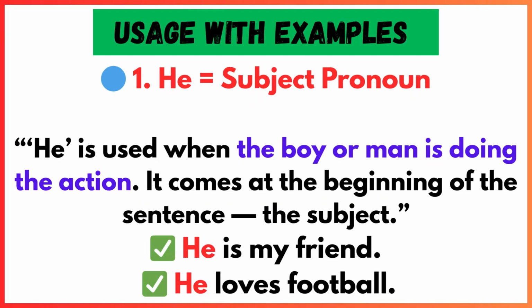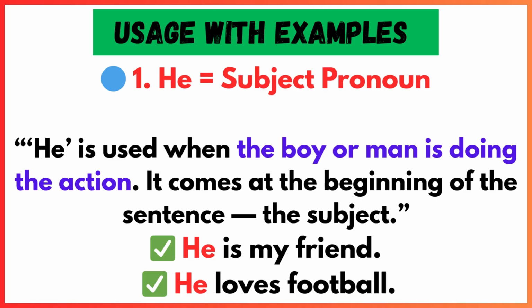Usage with examples. This section is all about helping you learn how to use he, him, and his in real sentences with practical examples. Number one, he, subject pronoun. He is used when a male person is doing the action in the sentence.